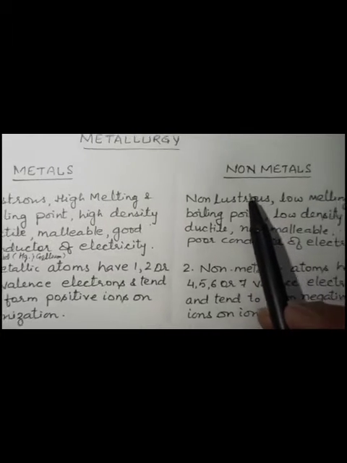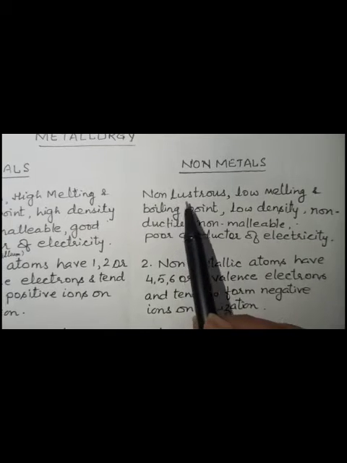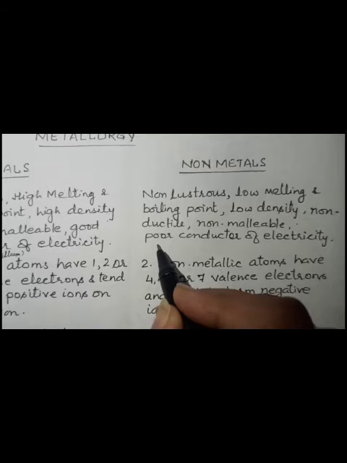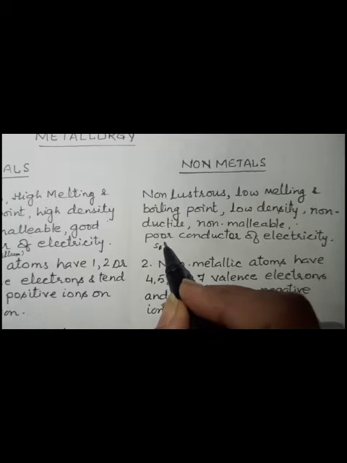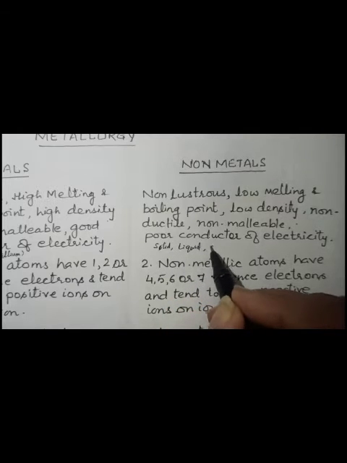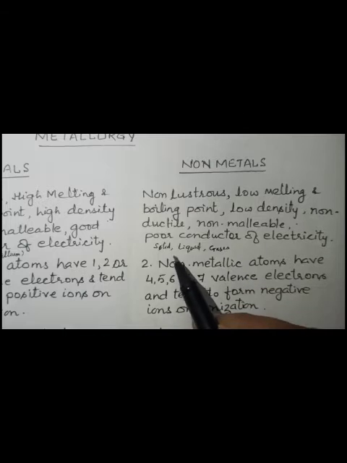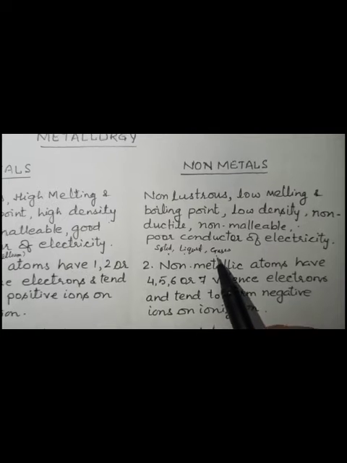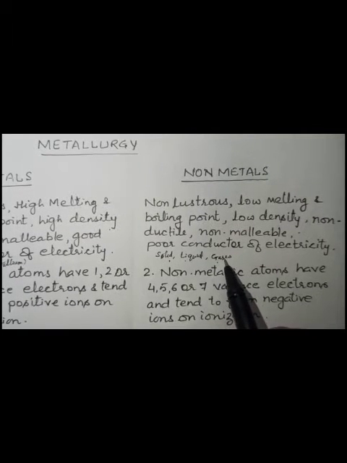While non-metals are non-lustrous, and non-metals are found in all three states. Means some non-metals are found in solid state, some are found in liquid state, and some are found in gaseous state. I think all of you know which non-metals are found in solid state. That is carbon, sulfur. Liquid state, bromine, right? And gaseous state, hydrogen, nitrogen, oxygen. These are the non-metals which are found in gaseous state.